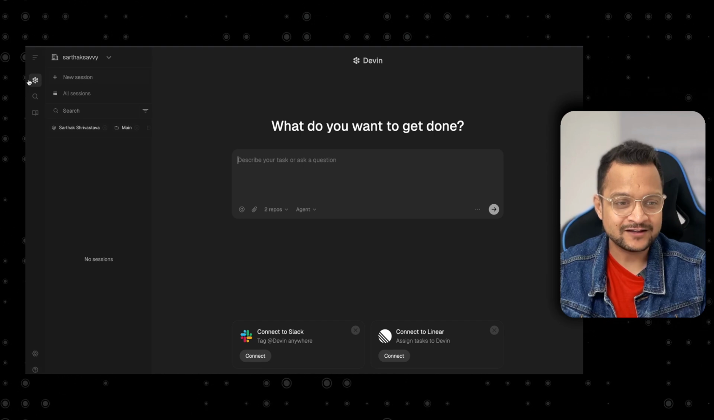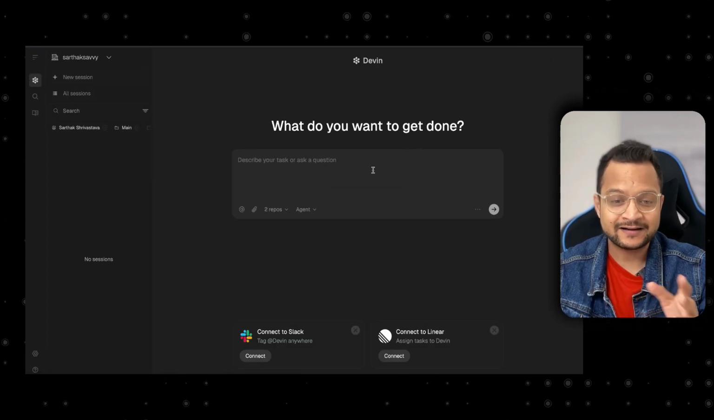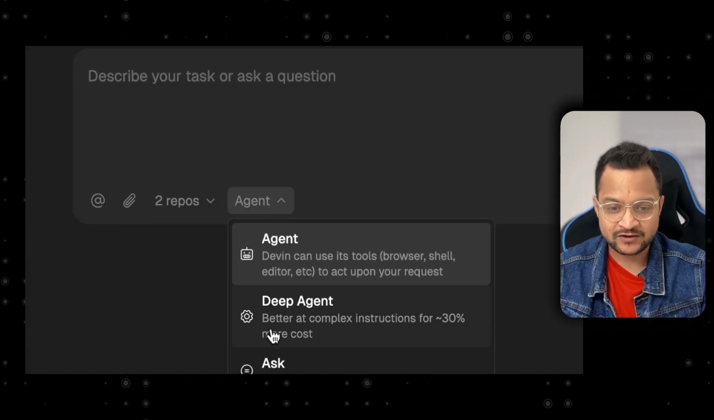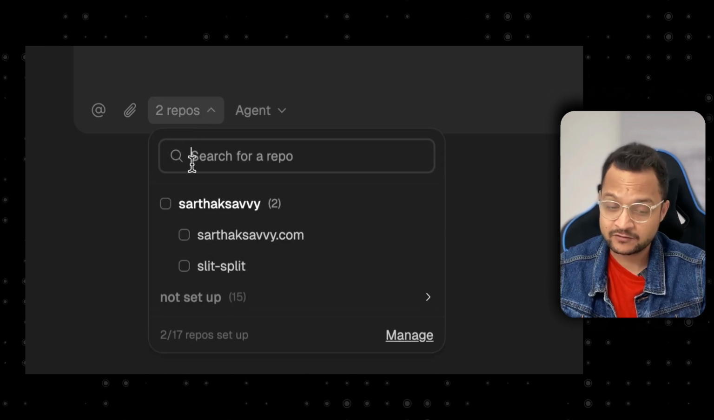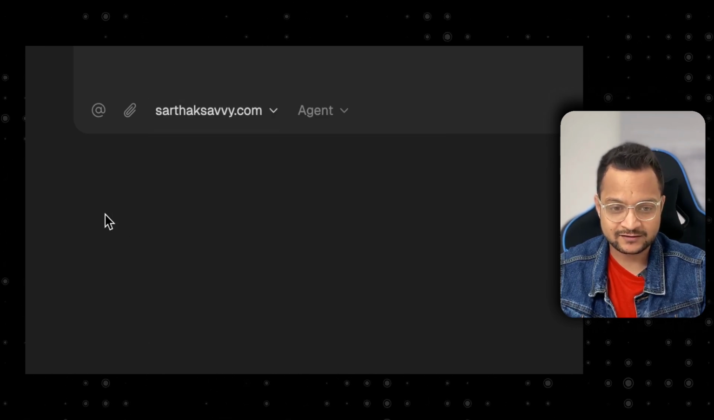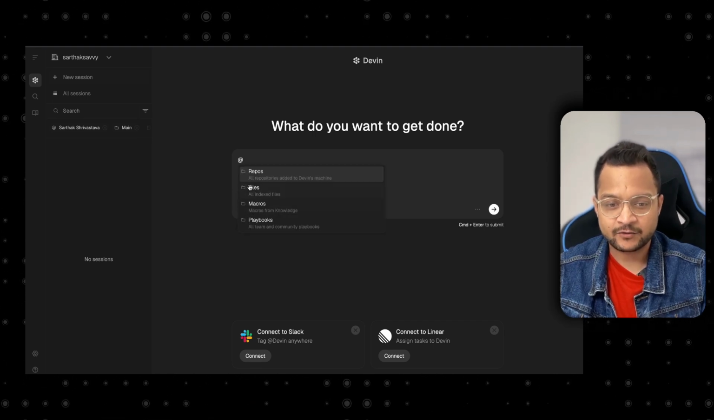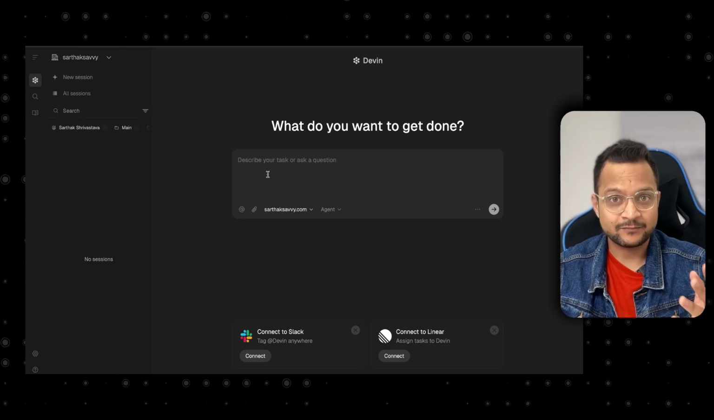And here on this part, we need to go to the Devin session and we have a very familiar text box. We have some information. We can switch between deep, agent, ask. We can select the repository we want to work on. So I'm going to select the sarthaksavvy.com. We can attach something or we can tag the repository or a specific file also. Okay, let's start building something.